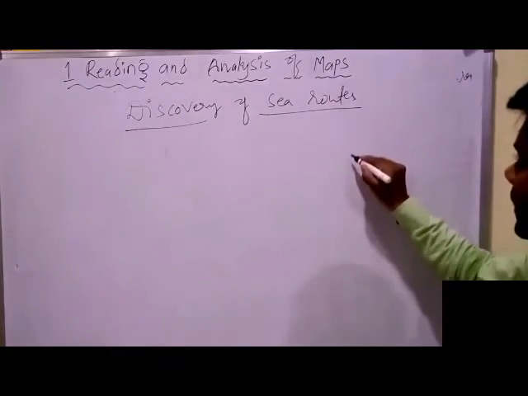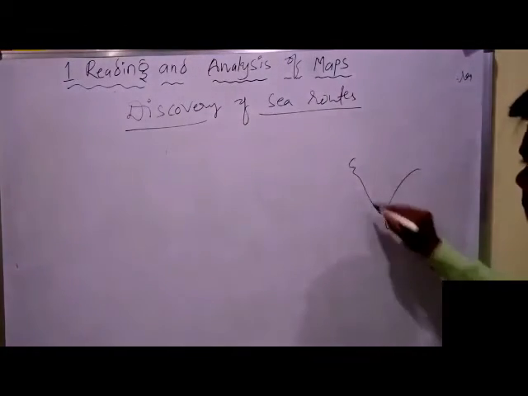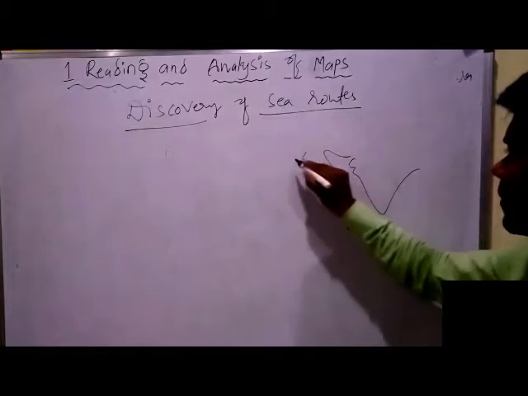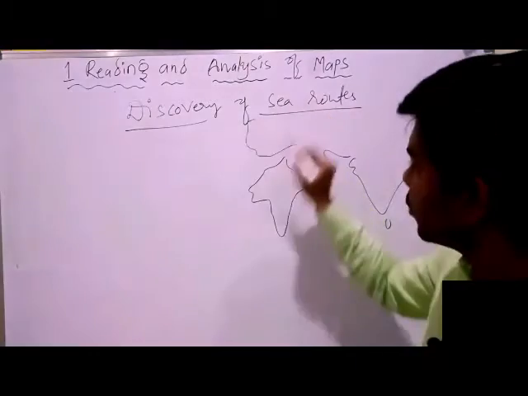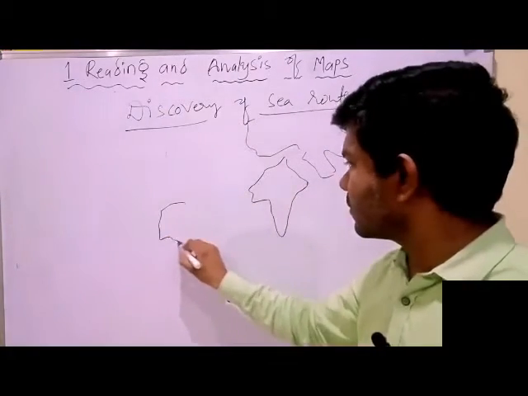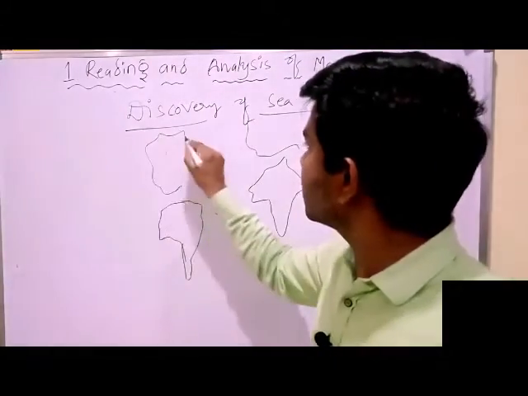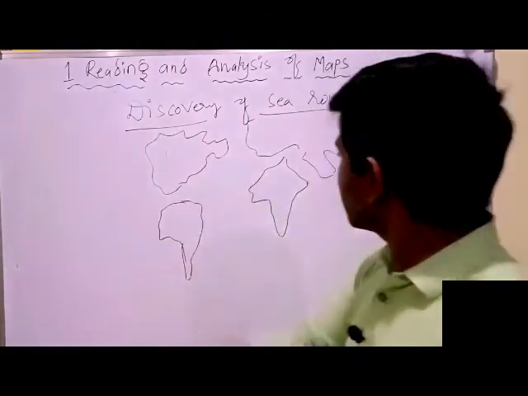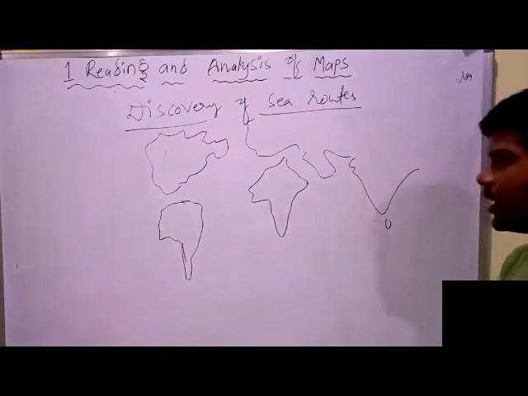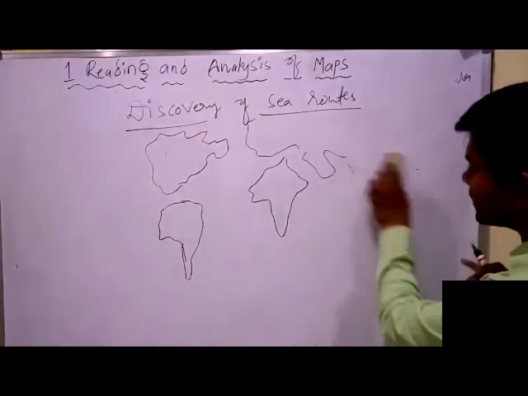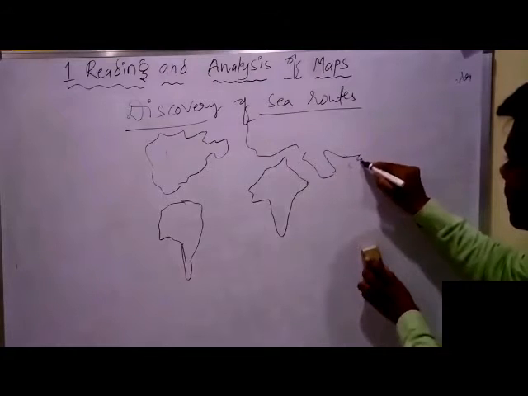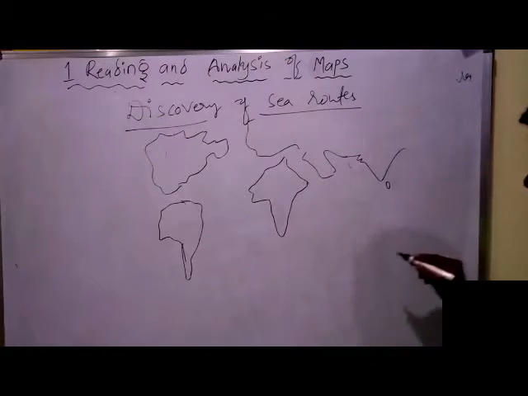You have to know that here India was in bigger size. This is an accurate size.